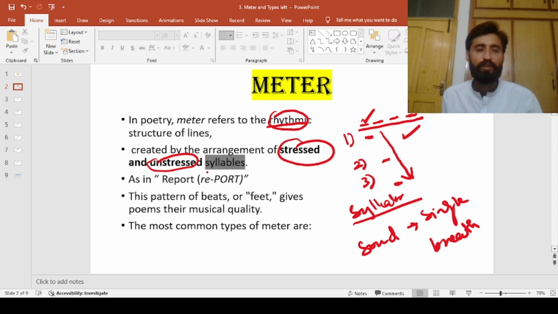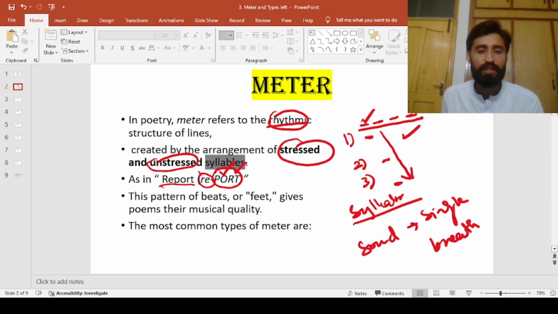Now look at this word, report, right? The first sound is unstressed, whereas the second sound is stressed. We need to pronounce it like report, right? Report. So the focus is on the P-O-R-T part of the word.